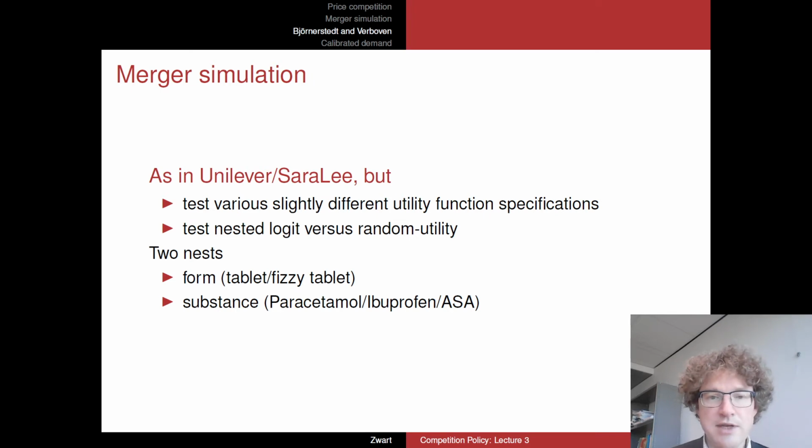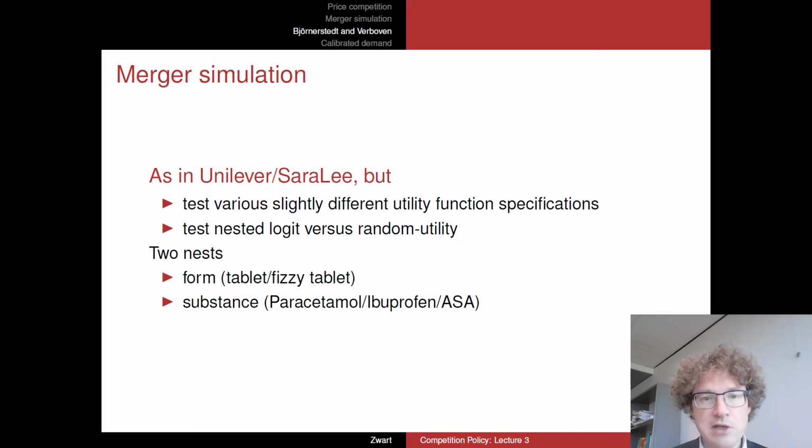One of these is the nested logit model that we looked at previously, and they also looked at the random utility model, which is slightly different. So they compared these different types of merger simulations. That's not going to concern us so much in this lecture, essentially.